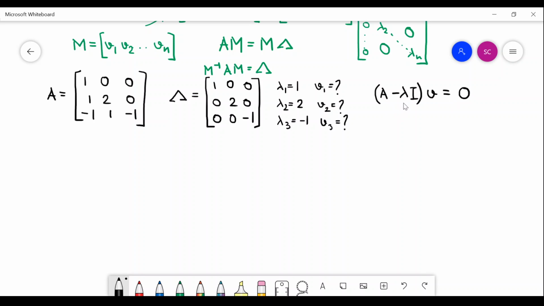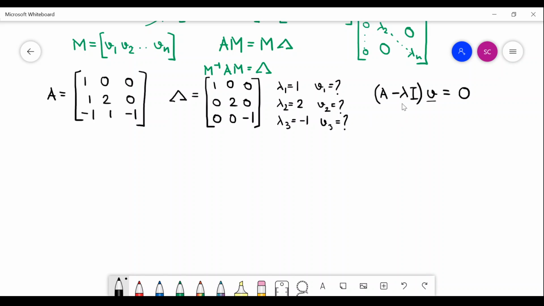For any lambda-v pair, this equation is valid. What I am trying to find out is the non-zero vector v which satisfies this equation. So I am trying to look for the null space of A minus lambda I, basically.